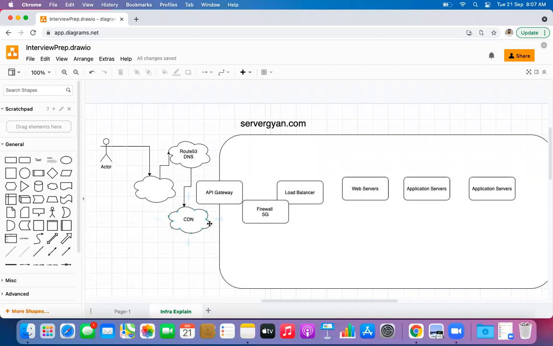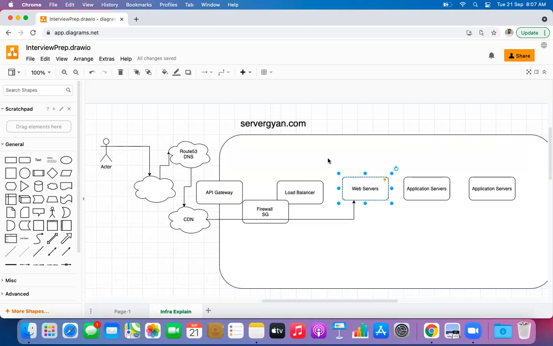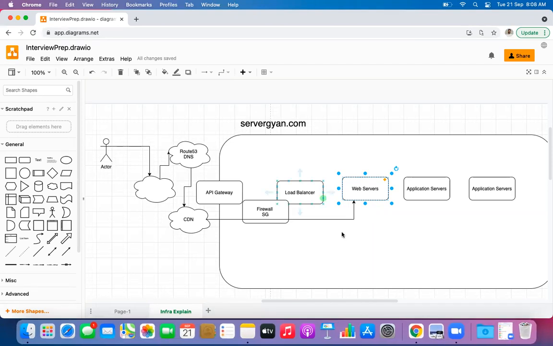After that, it will hit the web server first, which would be in our public subnet. It will be a web server first. Load balancer will not be in place; it totally depends upon the scenario. If I am using Nginx in the web server, Nginx can handle so many requests. Nginx will work here as a load balancer or as a web server. It can work as both, because we can also use it as a web cache server or a reverse proxy.